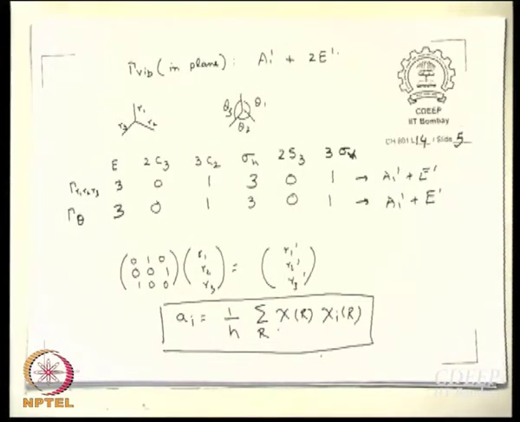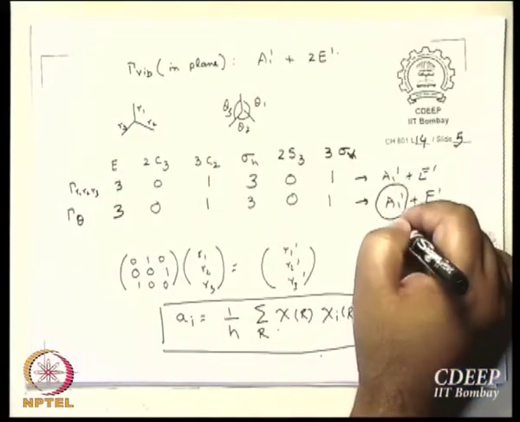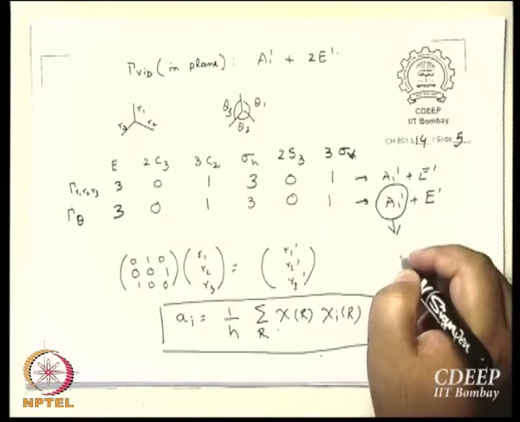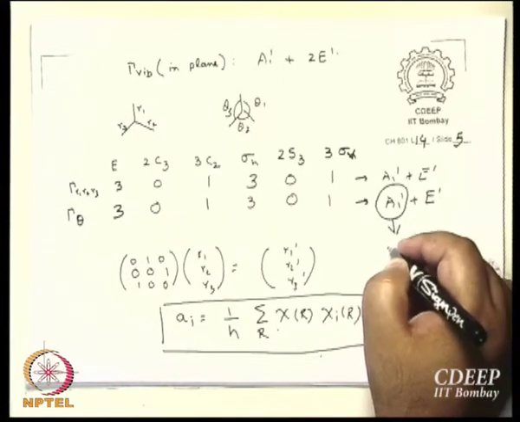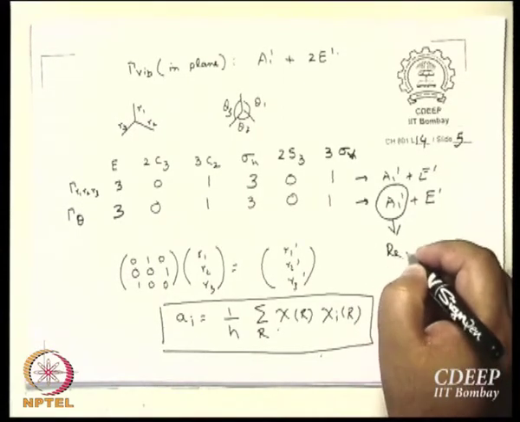Only theta 1 and theta 2 should be independent, theta 3 should be dependent, because theta 3 is equal to 360 degrees minus theta 1 plus theta 2 in brackets. So, that is where the spurious coordinate has come from. So, what I am trying to say is that this A1 dash that we get from gamma theta, this is a redundant coordinate.